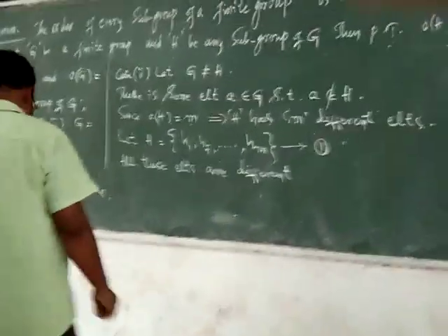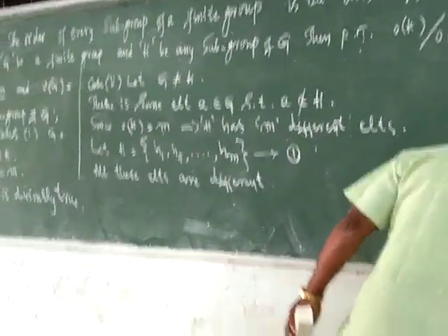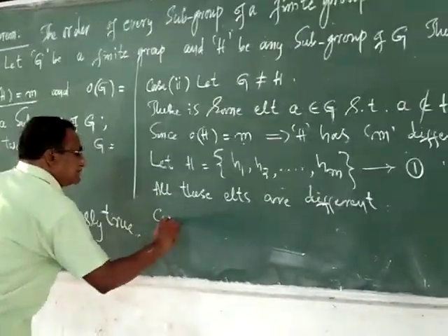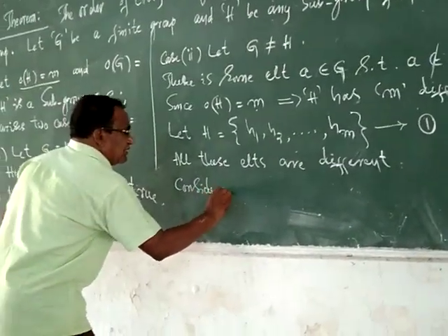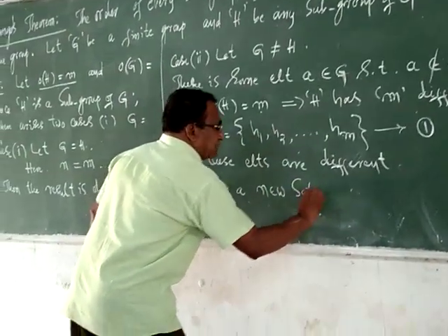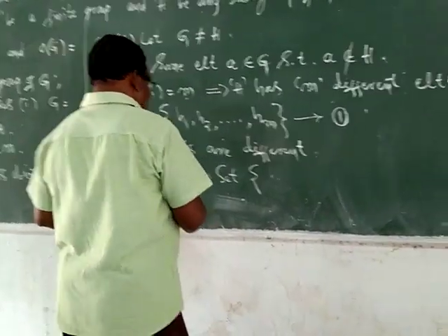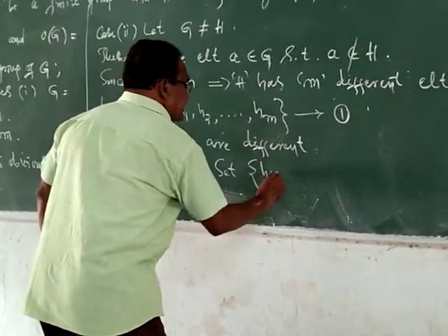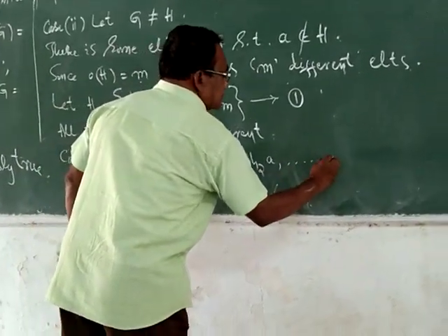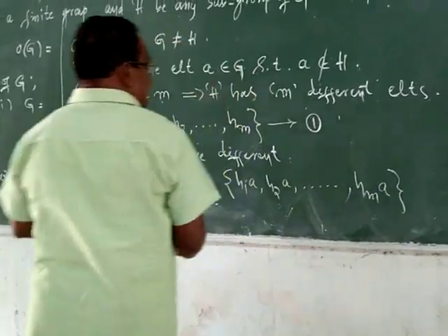Now consider a new set of elements, say H1A, H2A, and so on up to HMA.